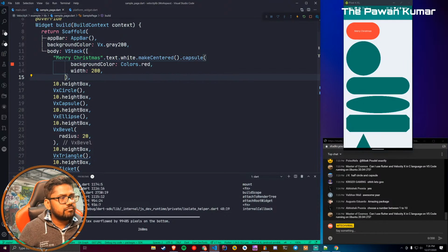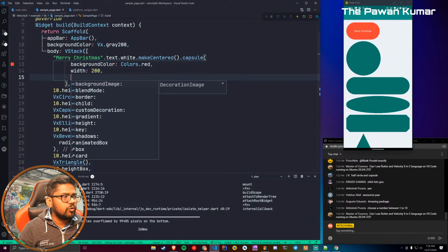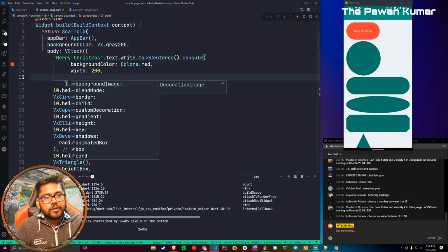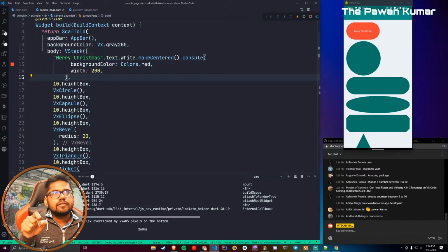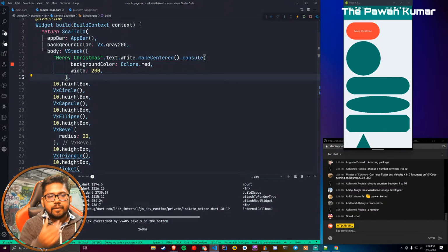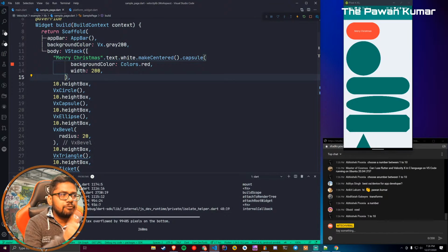There is a lot more than this which you can do. All these properties: it can support background image, it has a blend mode, border, child, custom decoration, like you can give entirely custom decoration, you can provide gradient, height, shadows. Well, shadows is a little bit difficult to give. In widgets like card or material widgets you can usually say elevation, and elevation does it really well, right? But what if we can do the same thing here?